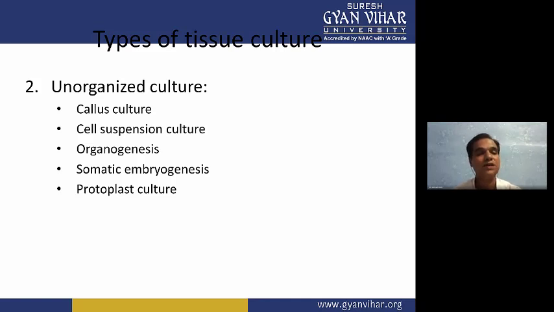They don't have any perfect structure, like the leaf, seeds and stems have. In the same way, callus doesn't have any perfect structure, and it grows in an unorganized manner. When we produce callus and culture this callus tissue, we call it callus culture.